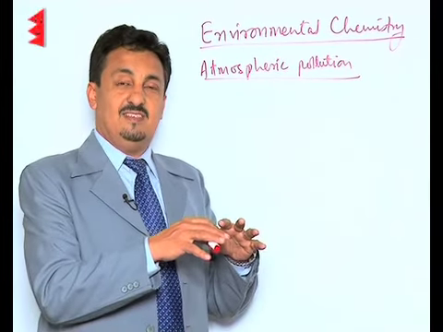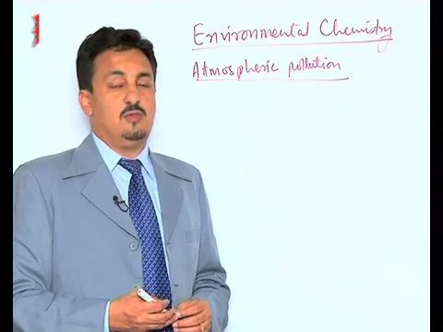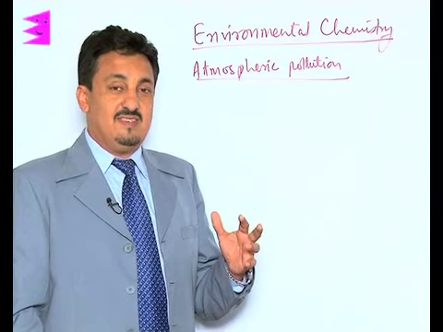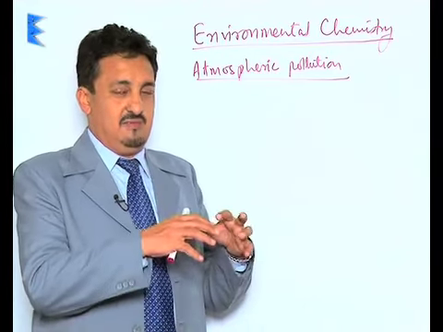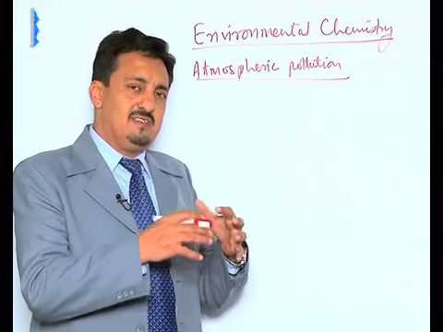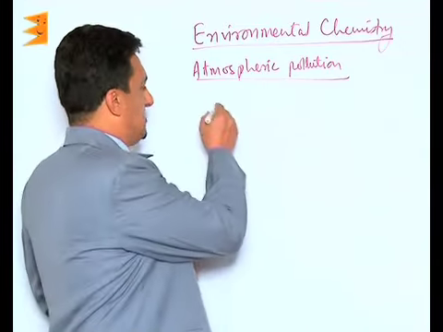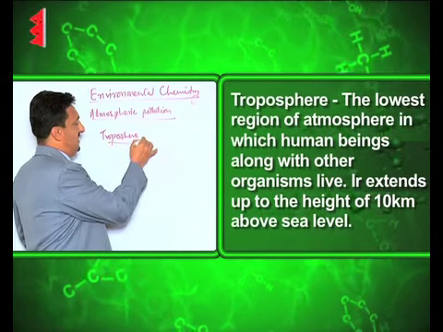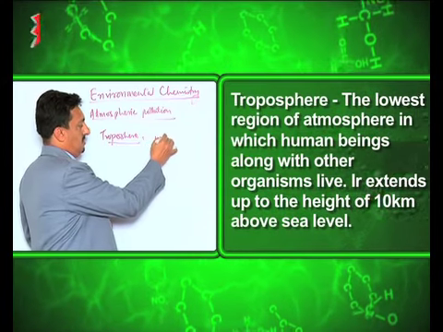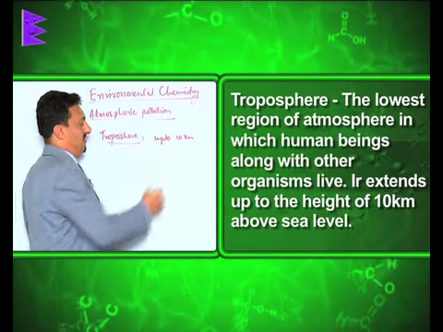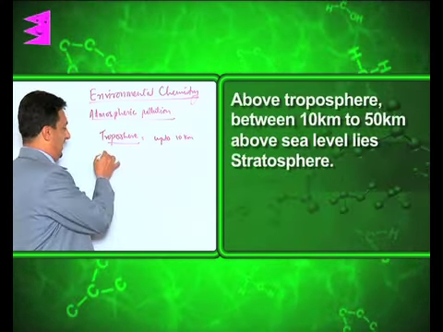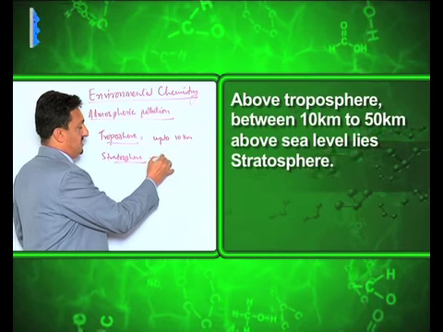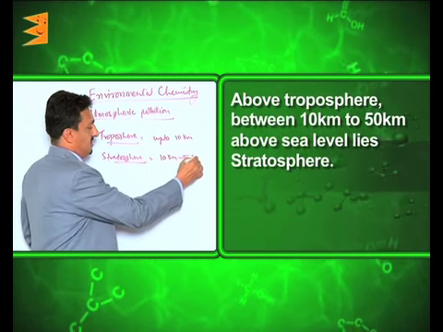See, the atmosphere is basically the layer of air that surrounds the earth. It goes up to many kilometers above the surface of the earth, and basically it has different layers of air that surround the earth. We divide the layers of the earth's atmosphere into different zones. The first zone we have is called the troposphere. The troposphere is the layer of air that goes up to approximately 10 kilometers of height, and above this 10 kilometers we have the stratosphere, which goes from 10 kilometers to about 50 kilometers.